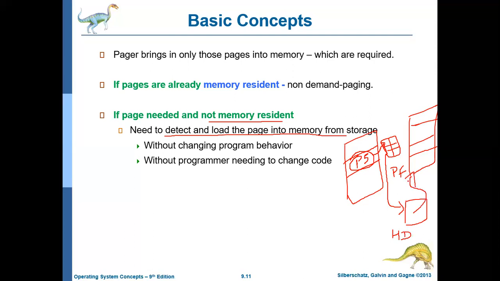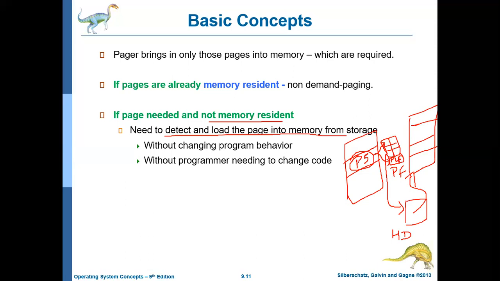After loading it into the physical memory, the page table also should be updated. That is, this particular page which was previously missing is now brought into the main memory and it is in so and so frame number. Like that, this is the page number and this is the frame number, and the page table should be updated. This is the job of the memory management unit.